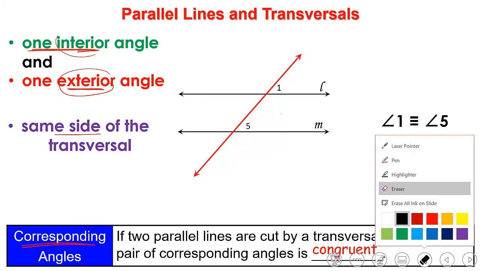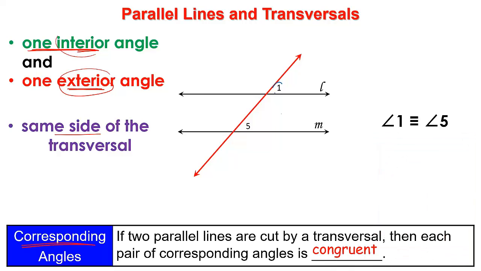By having a look here, we will find that angle 1 is an exterior angle. Why is it an exterior angle? It's above the line. It's not between the 2 lines. And angle 5 is an interior angle. It's found between the 2 lines. And both of them, if you can see, are on the same side of the transversal. They are on the right side of the transversal.